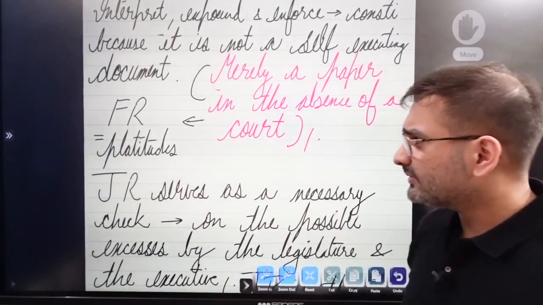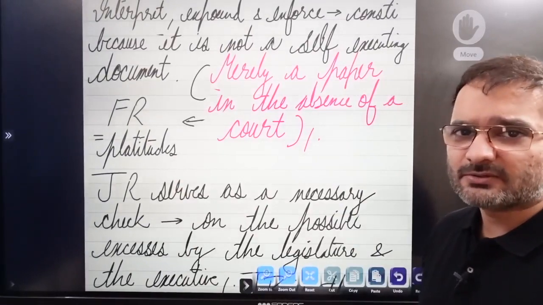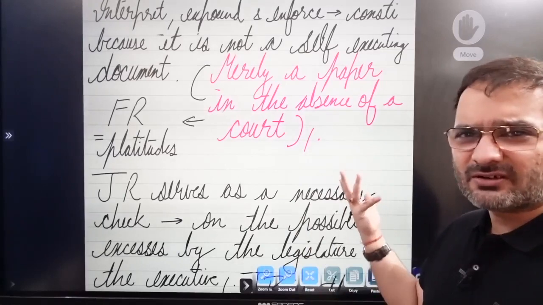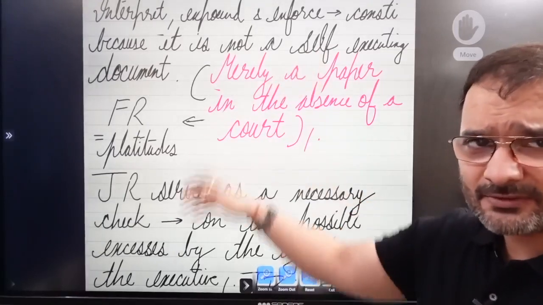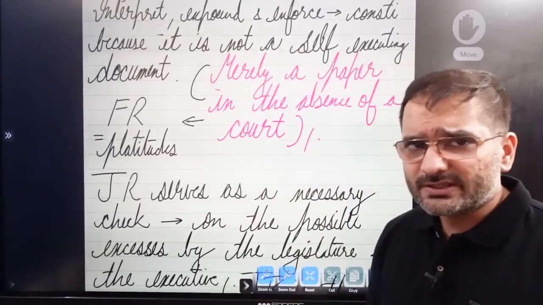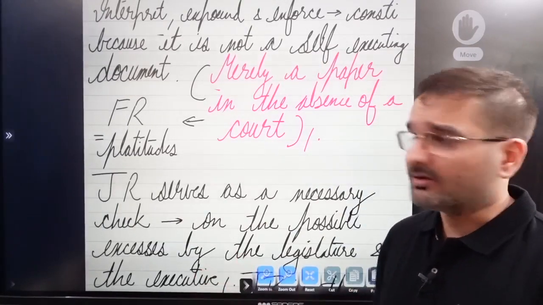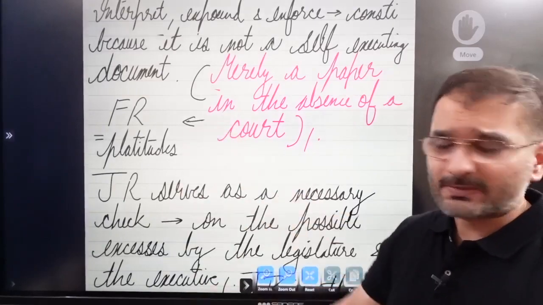What does the word platitudes mean? Platitudes, I said, platitudes. So just general, describing statements. If the Supreme Court, for example, the Supreme Court of India vanishes, how do you exactly ensure that you have fundamental rights? You just cannot. So without the Supreme Court, fundamental rights are just platitudes.